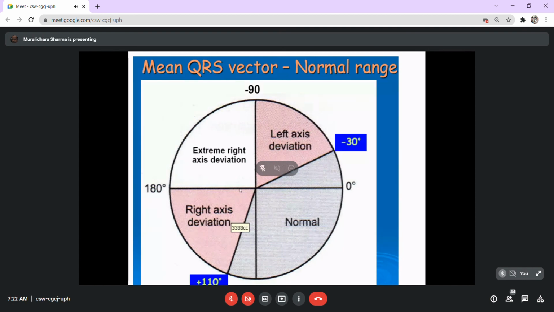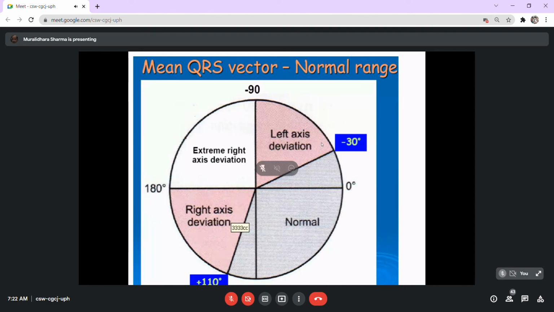In the normal range of the axis, the net axis would be minus 30 degrees to 110 when the current is towards the left side, and whether it is in the lower quadrant or slightly in the upper quadrant, then it's considered as normal. When it is beyond minus 30 degrees, then it's considered as a severe left axis deviation, or when it is beyond 110 degrees, it's considered as the right axis deviation. When it is in between minus 90 and 180 degrees, that's considered as an extreme right deviation. Extreme right deviation is very rare, and extreme pathologies would be produced.